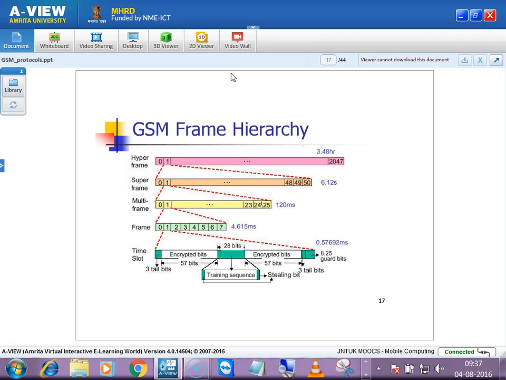In this 4.6 milliseconds, we are having one frame. In this one frame, we are having 8 subframes, 0 to 7. So one user may be allocated in subframe 1 and the other user may be allocated in another subframe, something like that. See here, this is the data that is transmitted, these are the encrypted bits and these are the tail bits. Alright, so in the third slot, maybe another user is allocated. In the sixth slot, maybe some other user is allocated.